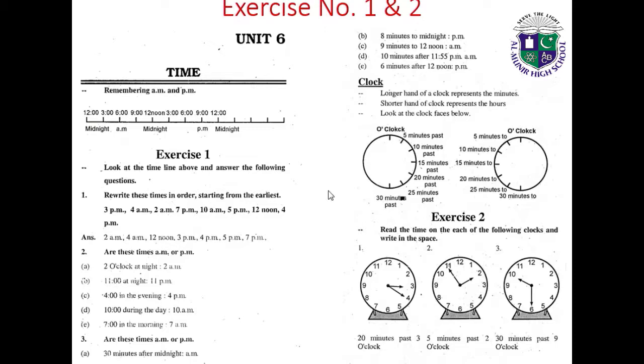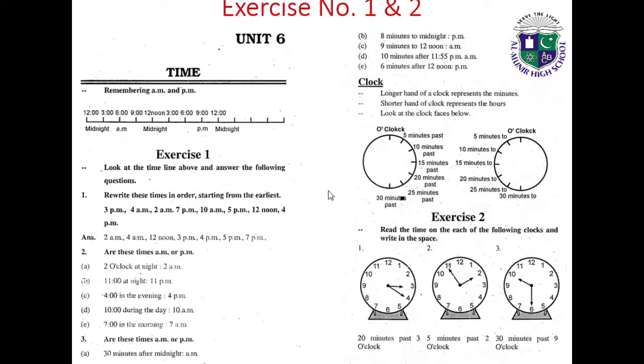Rewrite these times in order, starting from the earliest: 3 PM, 4 AM, 2 AM, 7 PM, 10 AM, 5 PM, 12 noon, 4 PM. The order is 2 AM, 4 AM, 12 noon, 3 PM, 4 PM, 5 PM, and 7 PM. Are these times AM or PM? 2 o'clock at night, 2 AM; 11 o'clock at night, 11 PM; 4 o'clock in the evening, 4 PM; 10 o'clock during the day, 10 AM; 7 o'clock in the morning, 7 AM.